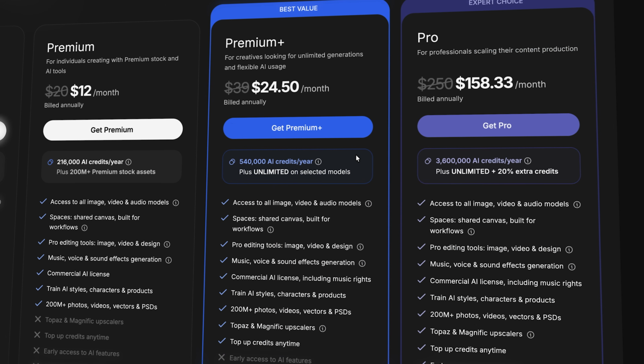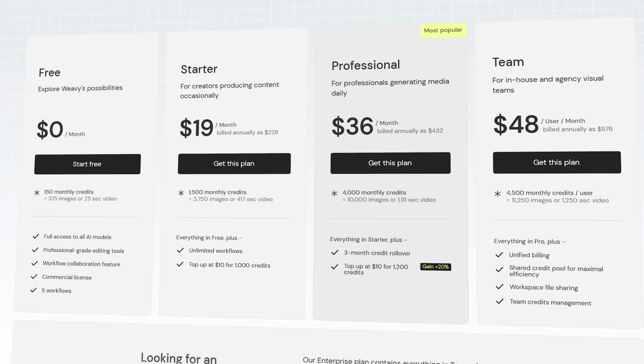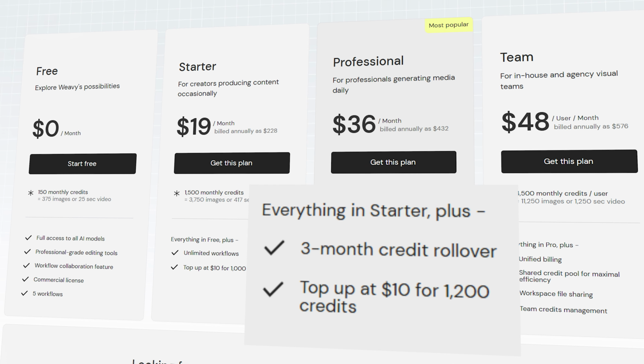Freepik, on the other hand, only resets your credit count on a yearly basis. That means if I have a 45,000 credit plan with Freepik and 20,000 left at the end of this month, then I'll have 65,000 credits to use next month, which is really awesome. Weavy also rolls over for 3 months and then resets, but Weavy is too expensive to be considered for Budget King anyway. The second thing that we need to consider is unlimited model promotions.